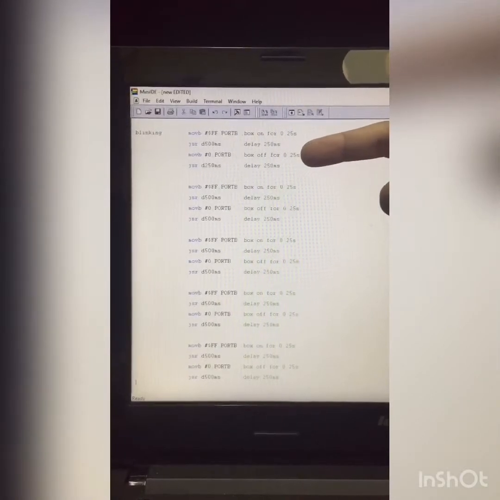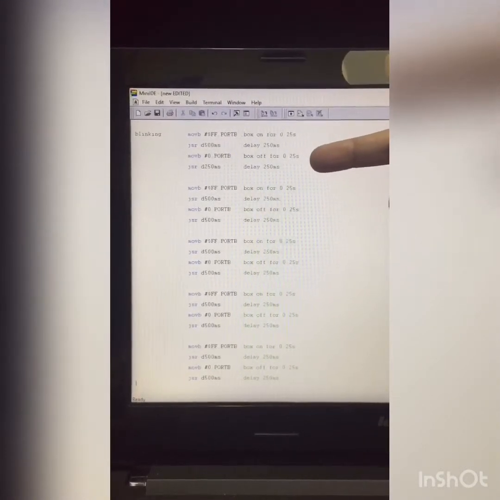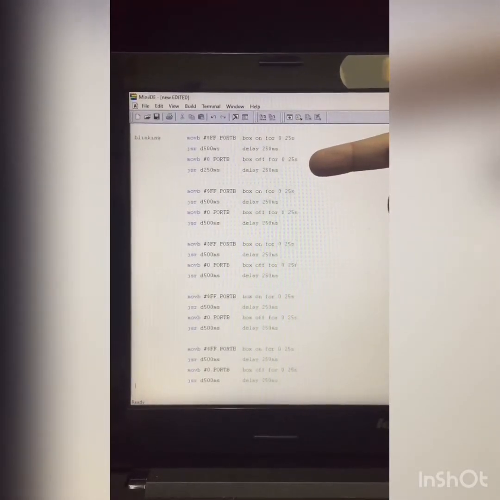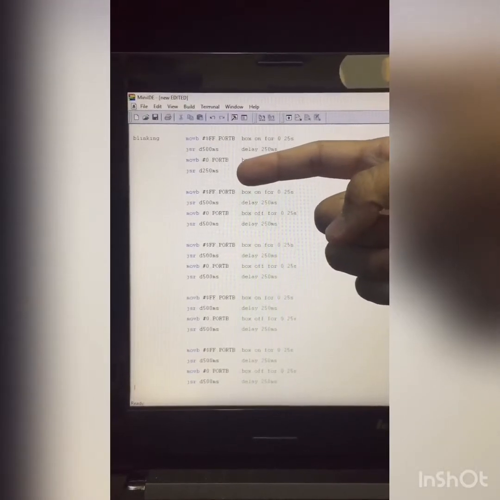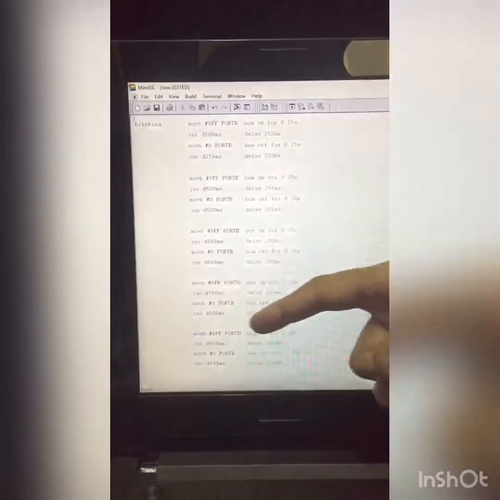Next is move byte #0 port B. This is where we set the port B to turn off. Hence, it will make the box look like it's blinking, and it will turn off for 250 millisecond. And this blinking coding will be repeated 5 times. As you can see, we have 1, 2, 3, 4, and 5. It will blink 5 times.